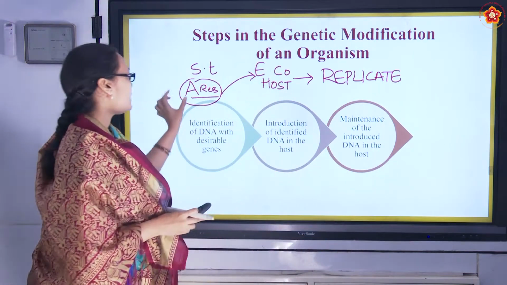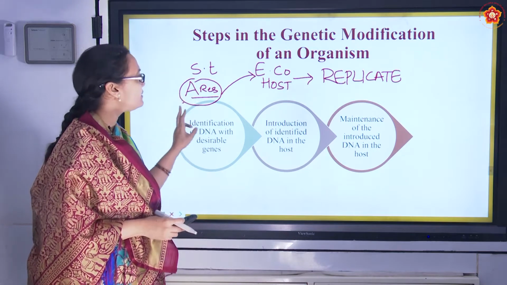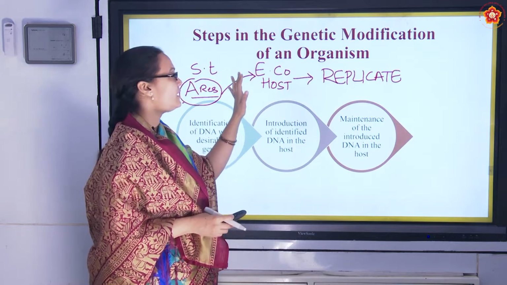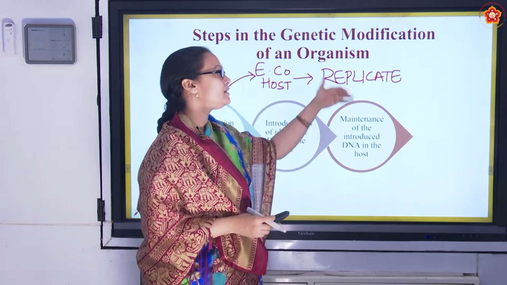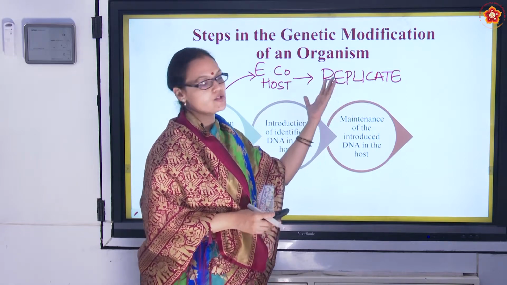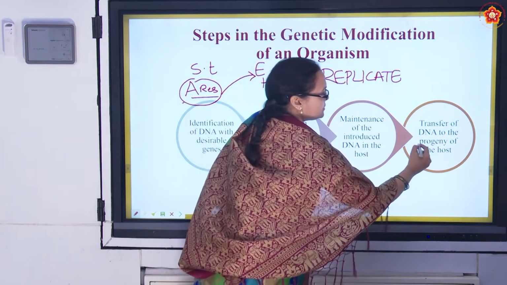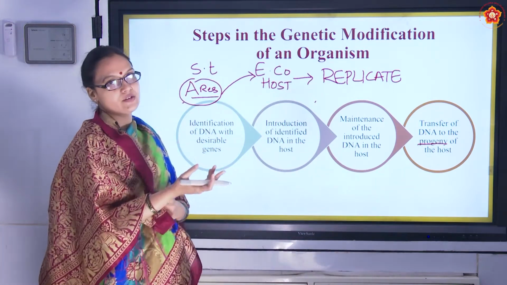First we have identified a gene which is desirable. Then we cut it and we put it into a host which doesn't have that gene. And then we make sure that it is maintained. How is it maintained? It is maintained by replication. When it replicates, what happens? It is transferred to the progeny. So it is going to the further generations.